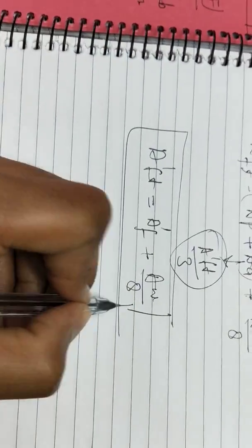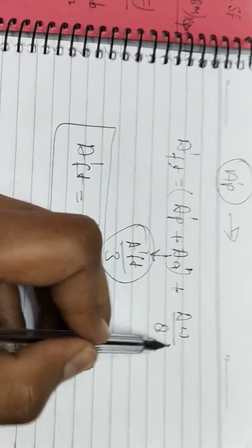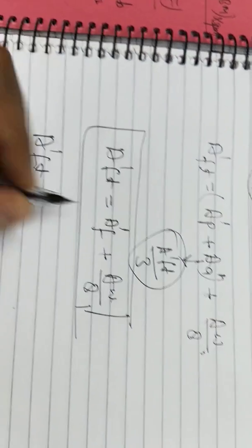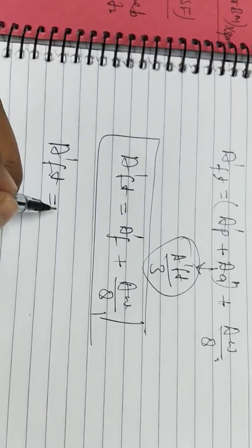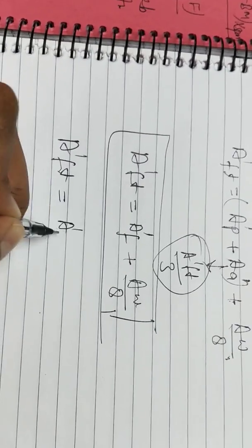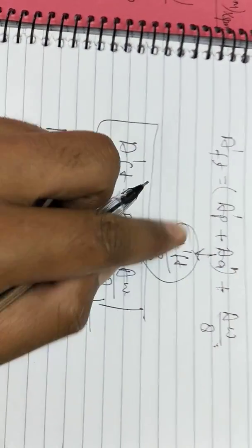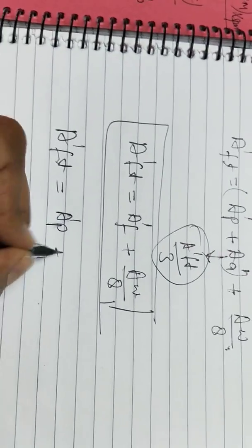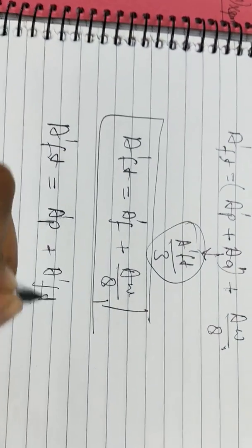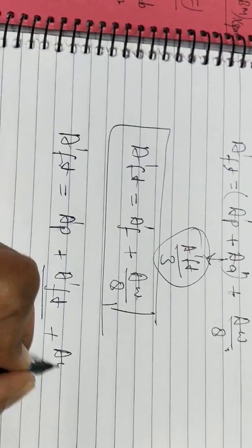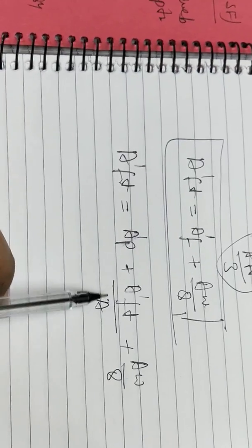This is another equation, but we will start from here. This is a dash ft equals to a dash p, and we will put the value of a dash ft divided by 3 plus aw divided by 8. Then what do we have to do?